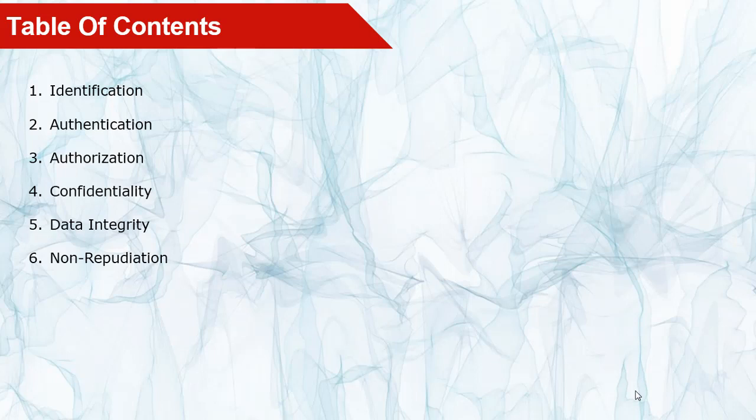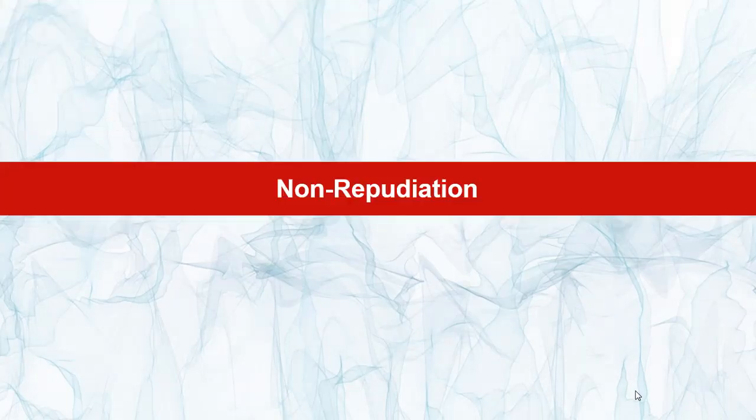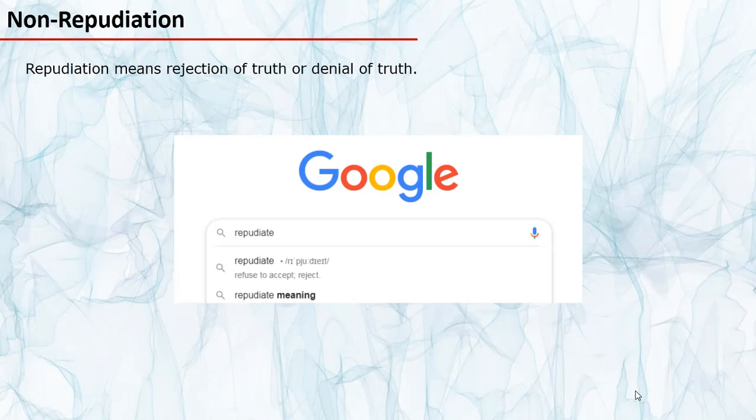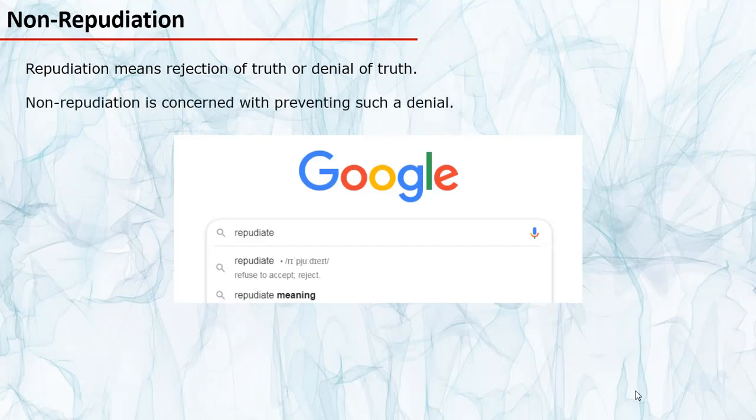The threat that non-repudiation mechanisms are meant to protect against is false denial by the sender or receiver in a transaction. We will see later in this lecture what we mean by that. A simple Google search for repudiate tells us that repudiate means to reject something. Repudiation means rejection of truth or denial of truth. Non-repudiation is concerned with preventing such a denial.